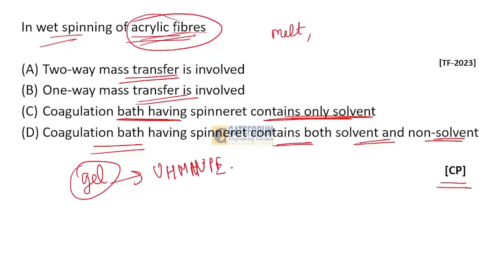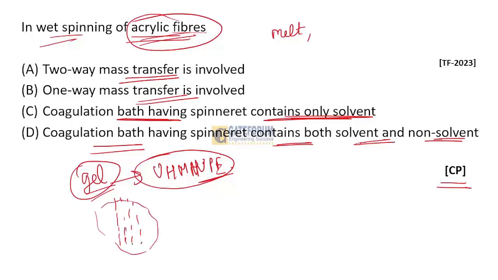UHMWP, ultra high molecular weight polyethylene fibers, are manufactured by the gel spinning process. The advantage of this type of manufacturing process is that the fiber structure is very crystalline and oriented as compared to the other types of spinning process.